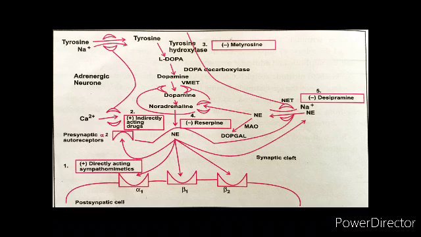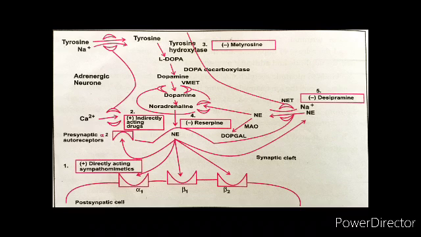Now you have the receptors of the sympathetic nervous system as alpha, beta, and dopamine receptors. Here you can see alpha 1, beta 1, and beta 2. The drugs that bind to these receptors and modulate or mimic the action of the sympathetic nervous system, we call them sympathomimetics. The adrenergic receptors use both cAMP, cyclic adenosine monophosphate, as a second messenger, and the phosphatidylinositol cycle, to transduce signal into the effect.